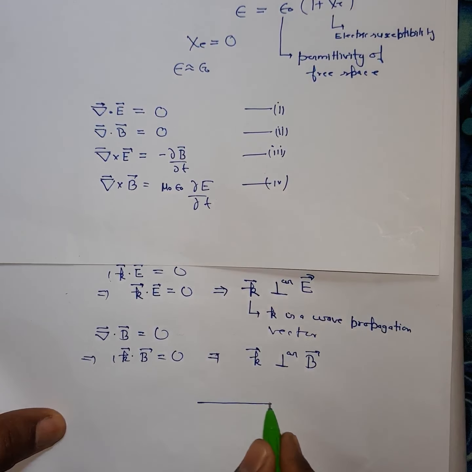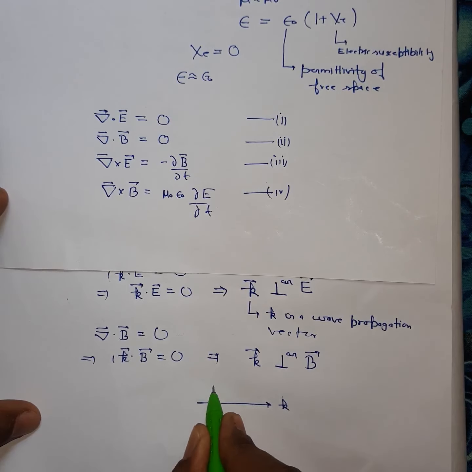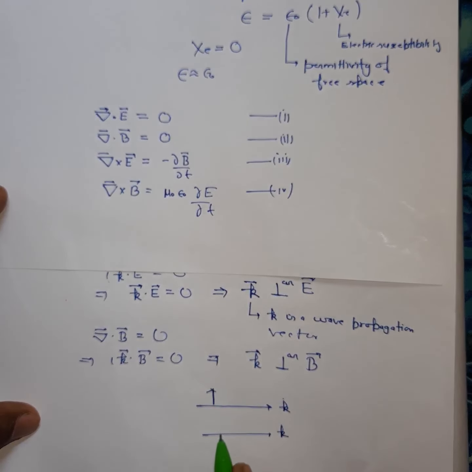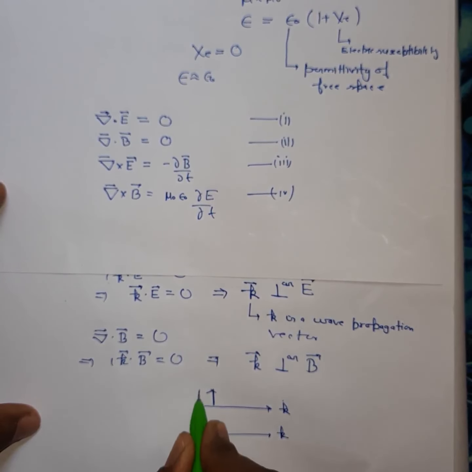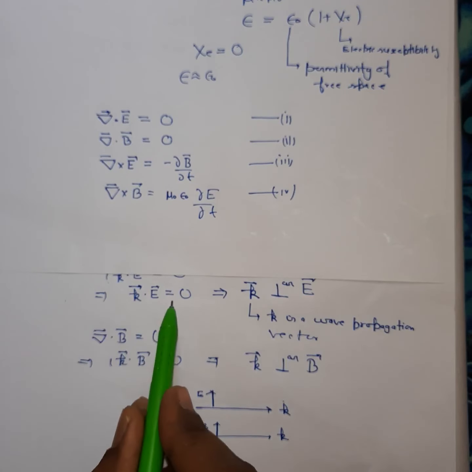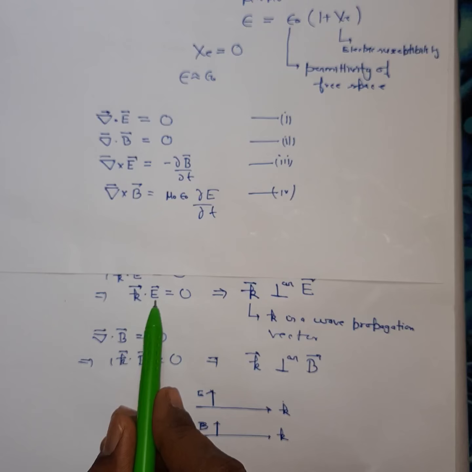If k is in this direction, that is the wave is propagating in this direction, then the electric field will be in this direction, and the magnetic field is also perpendicular to it. Sorry, this is B, this is E. So from here you can conclude that E and B oscillations are perpendicular to the direction of propagation. Why? Because k dot E is equal to 0, which means the angle between k vector and E vector must be 90 degrees.